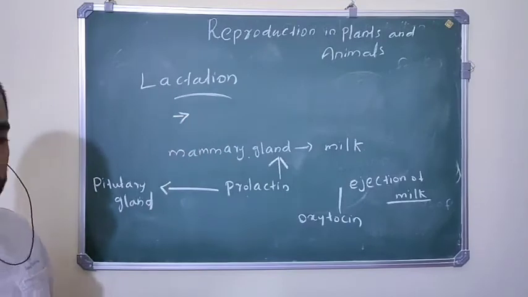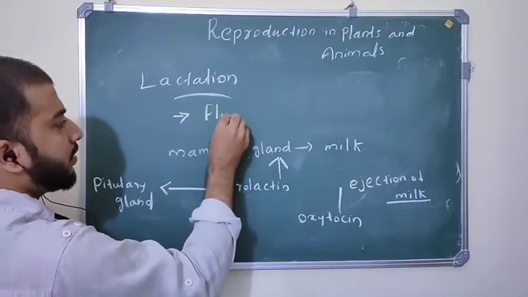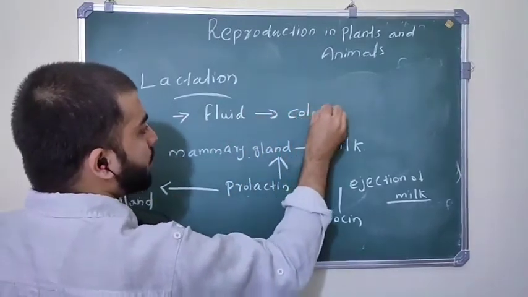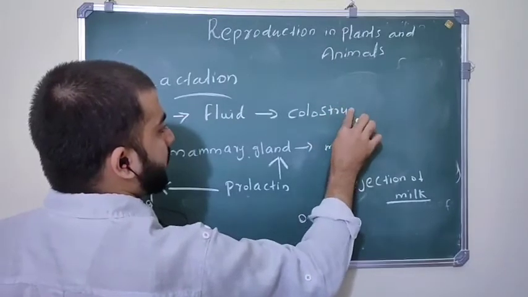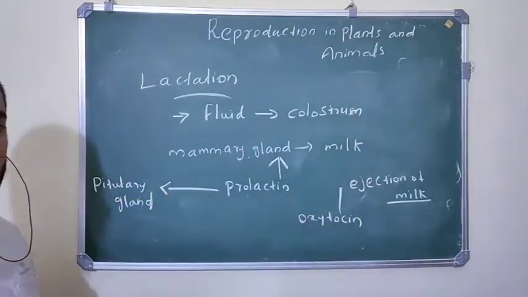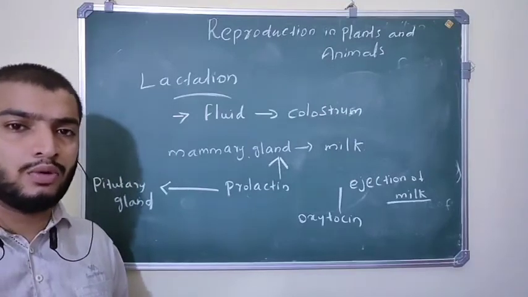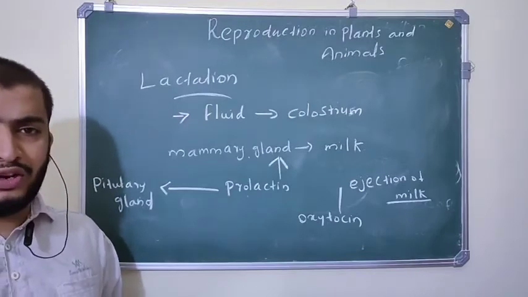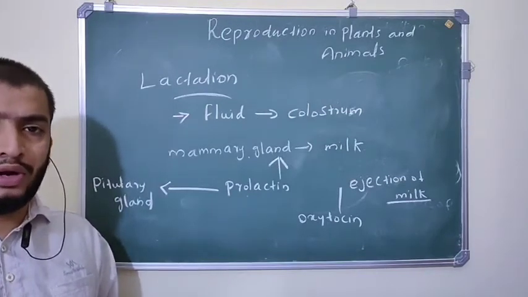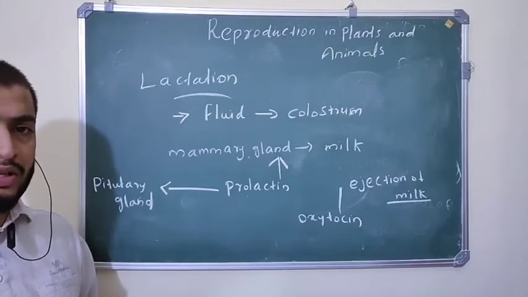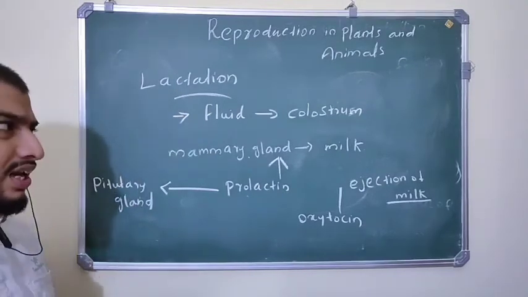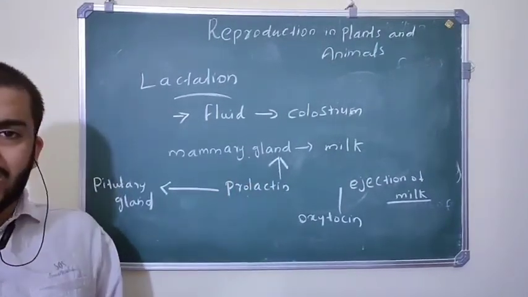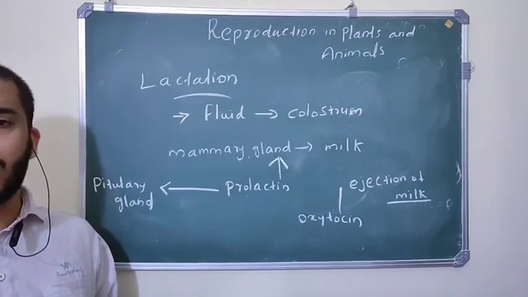Then after childbirth, the first fluid that is formed from the mammary gland of the mother's body is called colostrum. Colostrum means the first fluid formed inside the mammary gland, and this colostrum contains so many antibodies and nutrients for the young one, or for the baby. It is a yellow colored fluid produced by the mammary gland, and it is rich in antibodies that are essential for the baby.